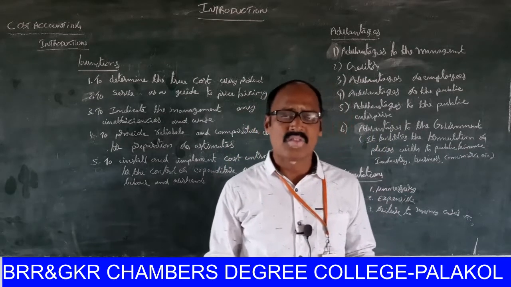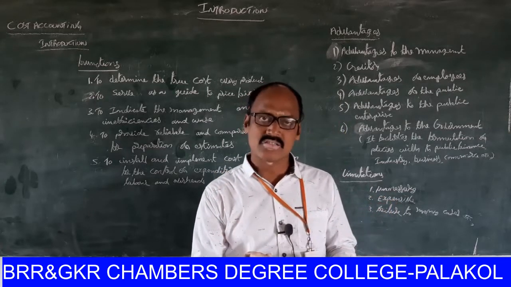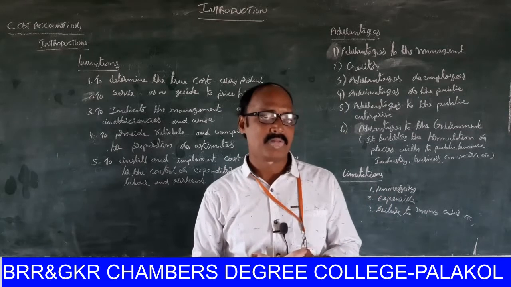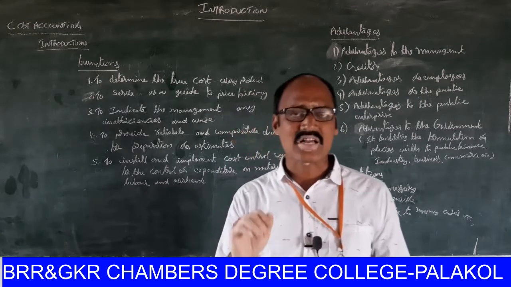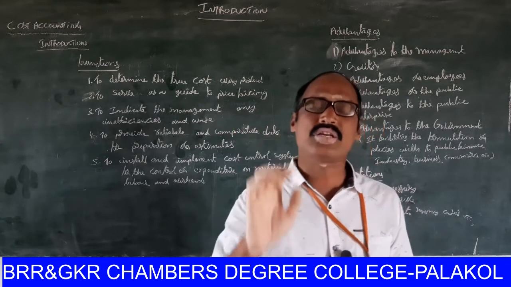So the financial accountancy records the cost subject wise, but the cost accountancy records the cost in an objective wise manner.